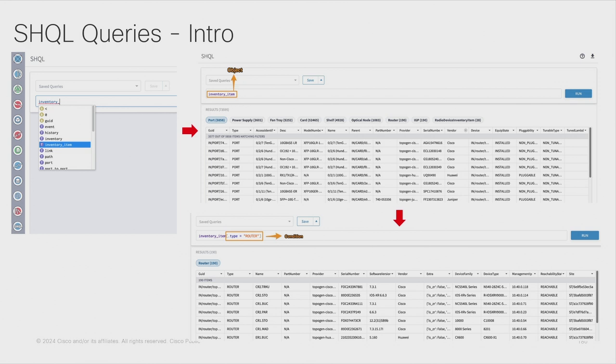In the next one, I can start filtering by adding conditions. In this case, I'm just querying the objects in the inventory item information with the type equal to router. Equal is not the only operand. We have greater than, lesser than, and includes as operands, so we can start placing different queries with this language.